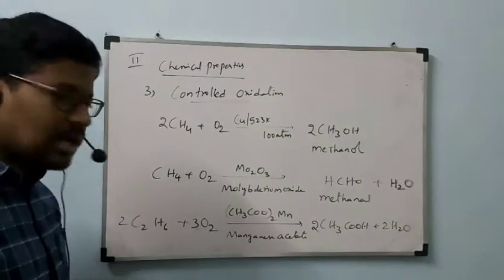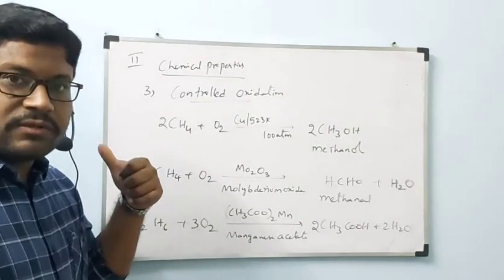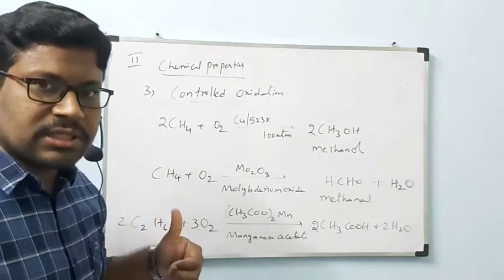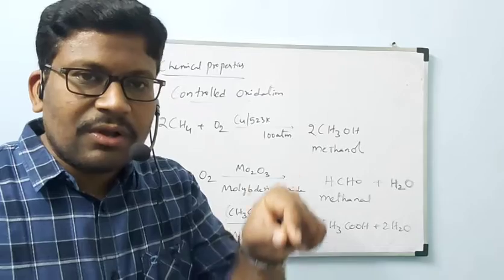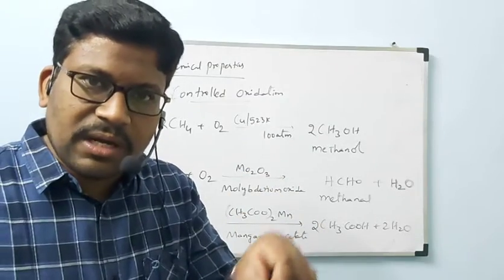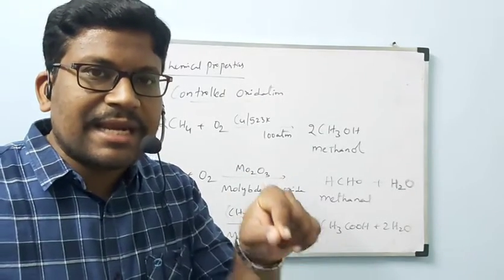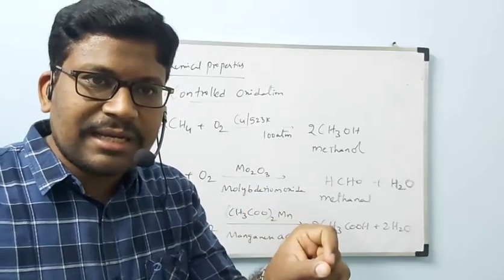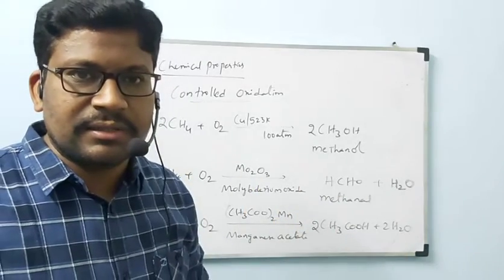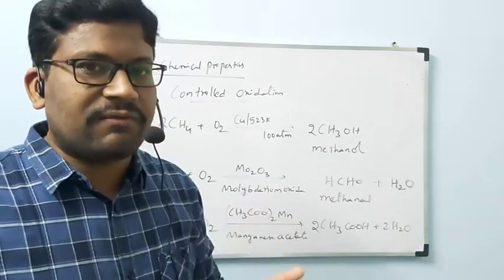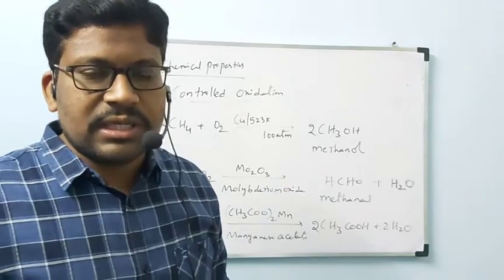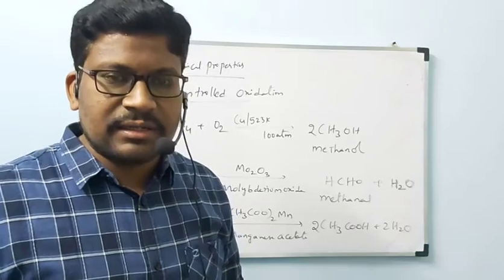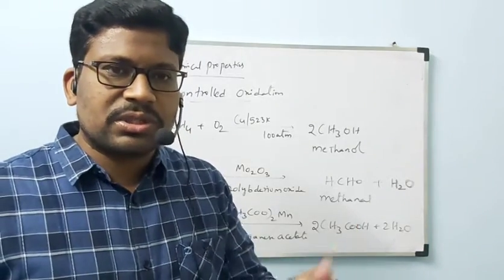Here also we are using oxygen only. In the previous one also we are using oxygen only. In combustion also. But the difference is in combustion reaction, along with products CO2 and H2O, we will get energy in the form of light or heat energy. Suppose LPG we are using in homes, gas cylinder. The gas cylinder will be connected to the stove and we will burn that.